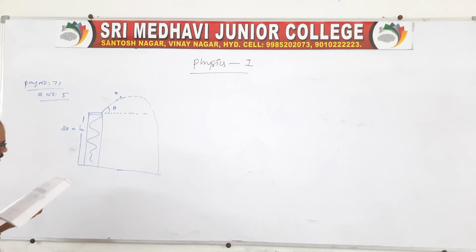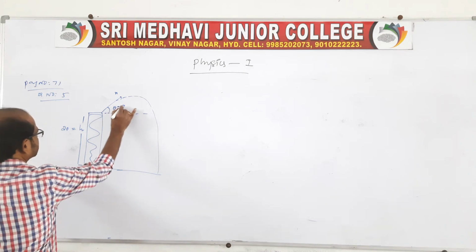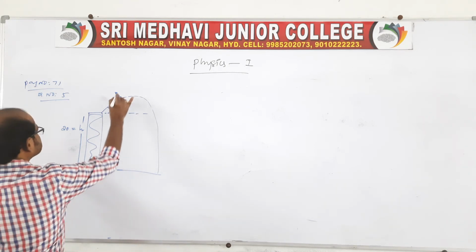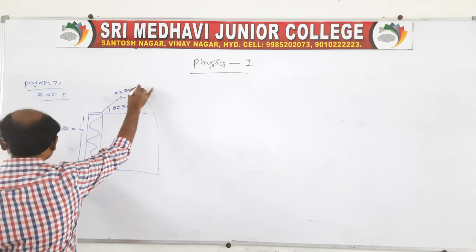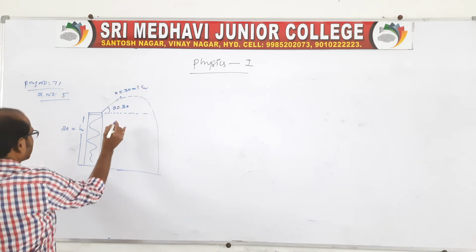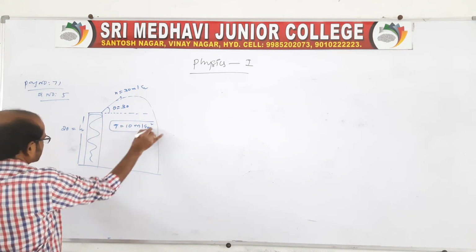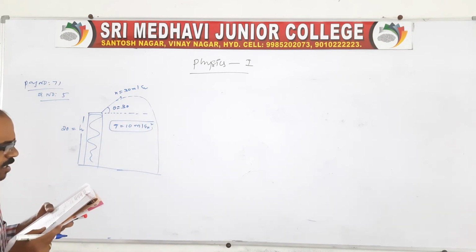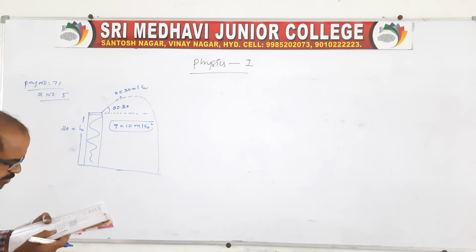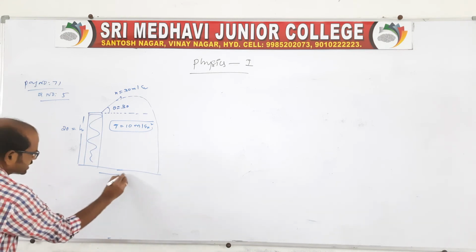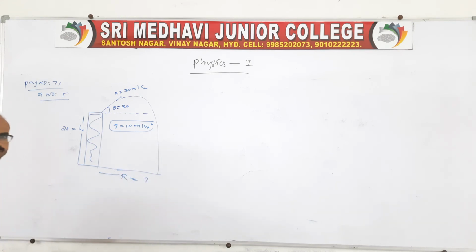Here, look at here. Theta is given as 30 degrees, it is projected with a velocity of 30 meters per second, I think. And acceleration due to gravity, you take g as 10 meters per second square. So now he is asking how far horizontally does the object travel. So that is the distance being asked.